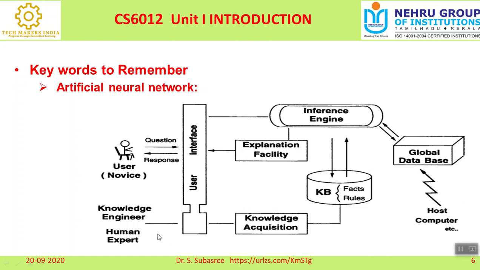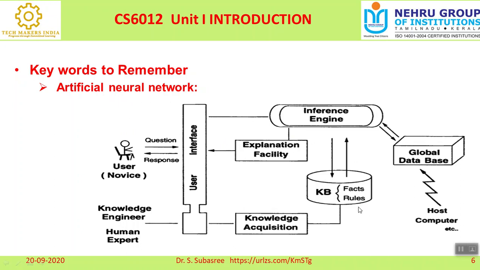Already the knowledge engineers collected information or parameters about that particular fruit, and with the help of knowledge acquisition all the information is collected. There is no single knowledge engineer; there may be multiple knowledge engineers. One may identify the shape, another person may identify the color, and like that different information is collected. That is called knowledge acquisition, and it will be available in the knowledge base. From that, the inference engine will extract and provide information. So this process is called an artificial neural network.